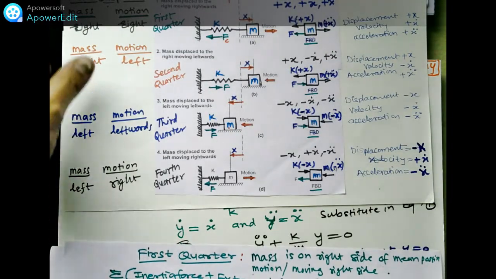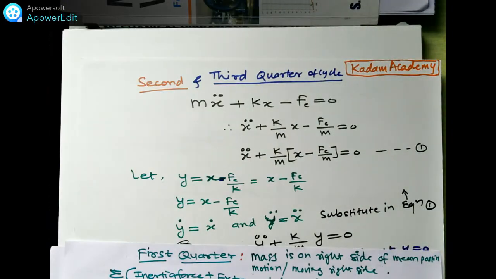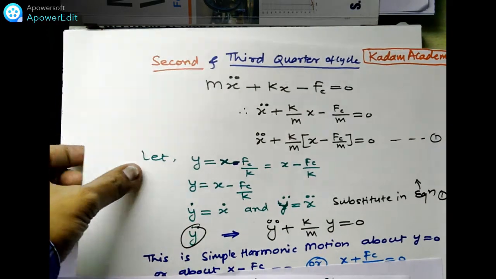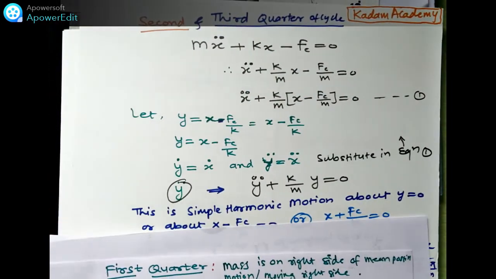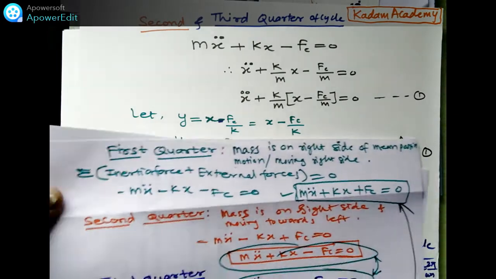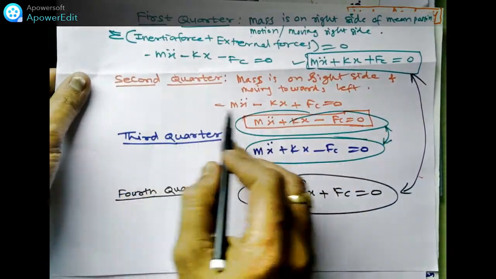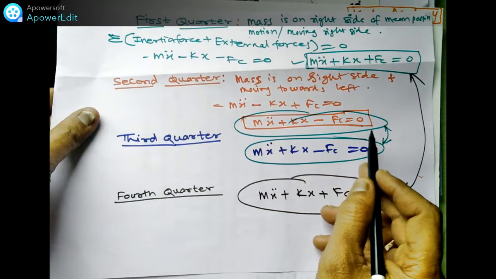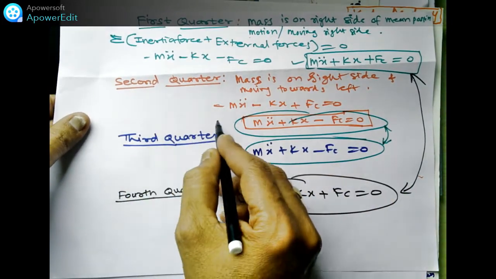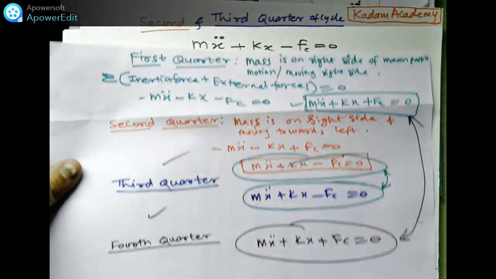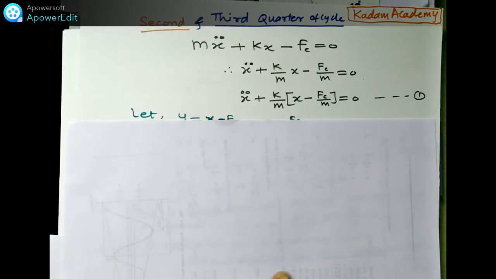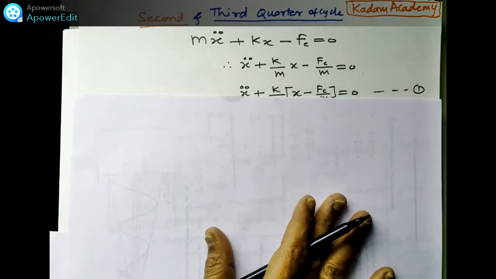So now we are going to write the equation for any one quarter. Suppose this is for the second quarter. We have derived the equation for the second quarter: mx double dot plus kx minus fc is equal to 0. Second or third, both are the same.